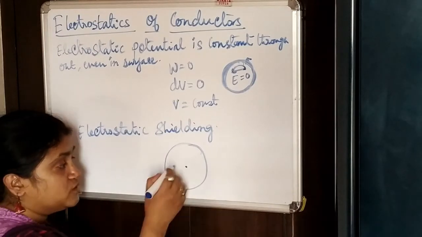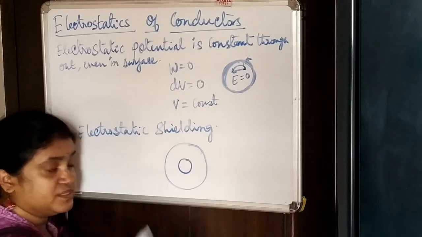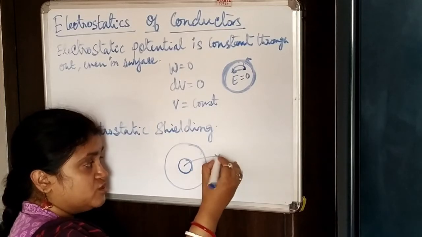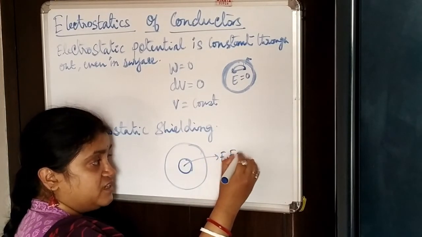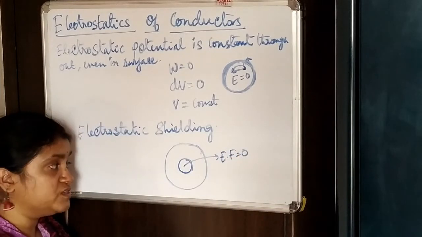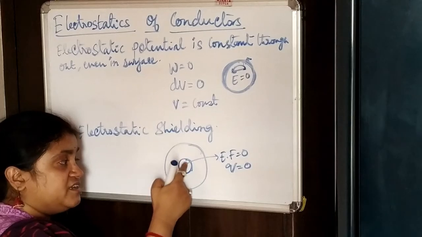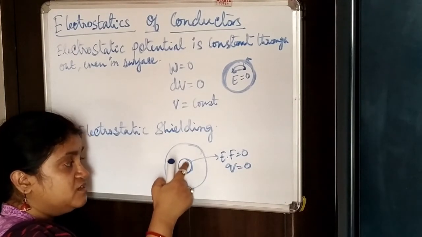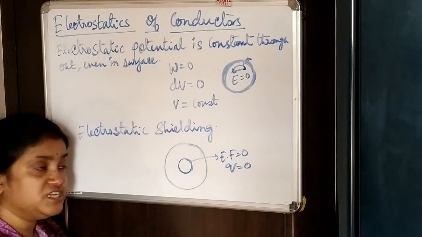If we create a cavity in this area, it will not be exposed, or there won't be any effect of any electric field, as the electric field will always be 0, and the charge is also 0. This space inside the conductor remains always shielded.